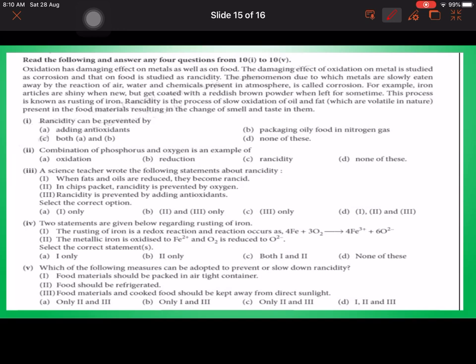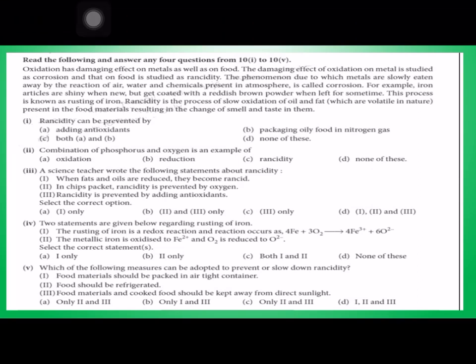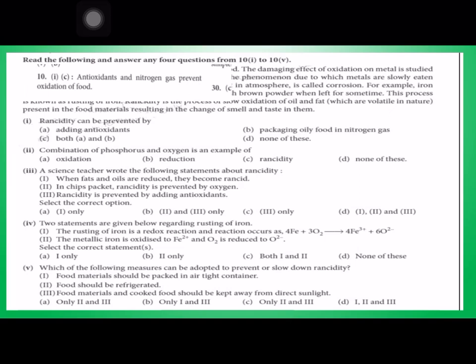ये हमारा लास्ट टॉपिक है चैप्टर 1 का. The phenomena due to which metals are slowly eaten away by reaction of air, water and chemical present in atmosphere is called corrosion. For example, iron articles are shiny when new but get coated with reddish brown powder when left for some time. This process is known as rusting of iron. Rancidity is the process of slow oxidation of oil and fat present in the food material resulting in change of smell and taste.